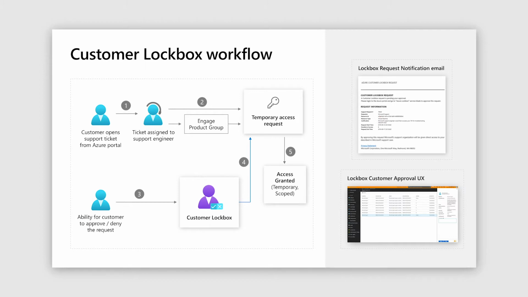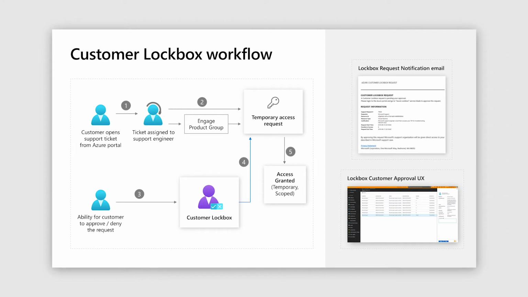When a request is getting created, which is called a customer lockbox request, that will result in access to customer data. There is a check that is done at the access request layer. For most cases, it will go for a secondary or a primary approval from an internal Microsoft manager or the lead of that process. After which we move to step 3, where the customer is now notified that there is a customer lockbox request pending for their review and approval, or the customer can choose to reject as well.